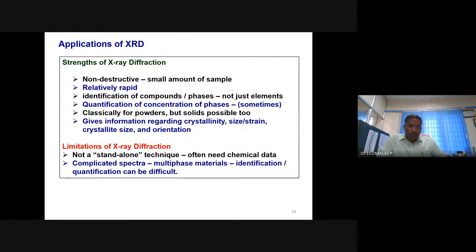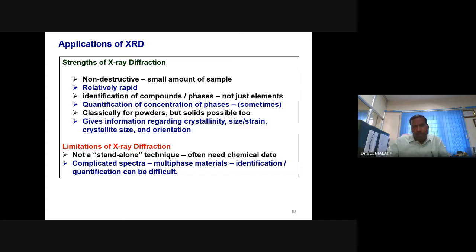So X-ray diffraction is a non-destructive method. It means you give the sample, get the X-ray diffraction pattern as well as the sample in return without much change, except some radiation damage may be there. You can recover the sample and reuse it for any other purpose. And it is a relatively rapid technique. Within 20 minutes it is possible to identify a known material, in worst cases half an hour. It is possible to identify compounds or different phases.